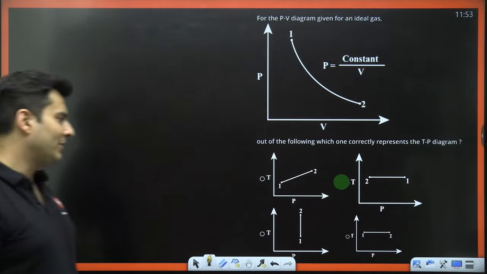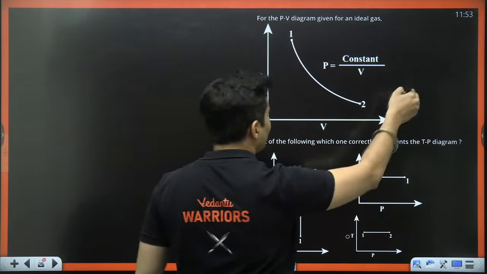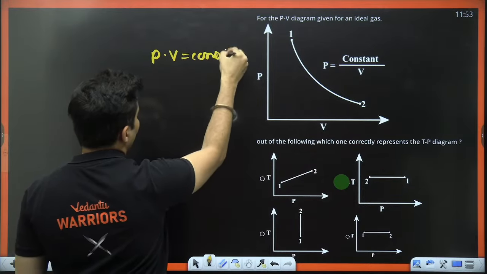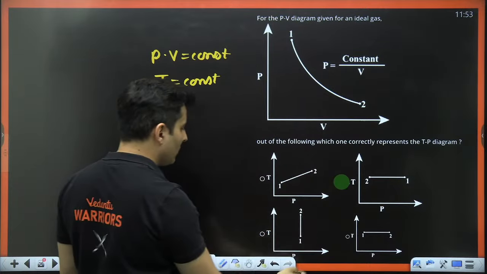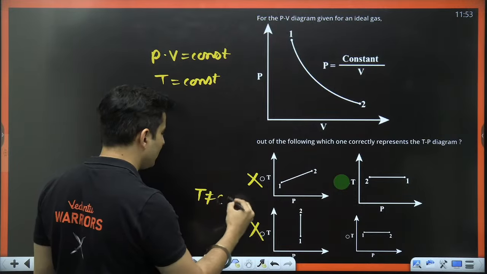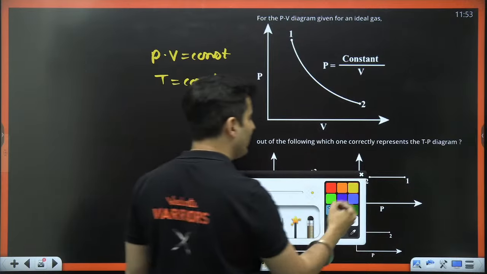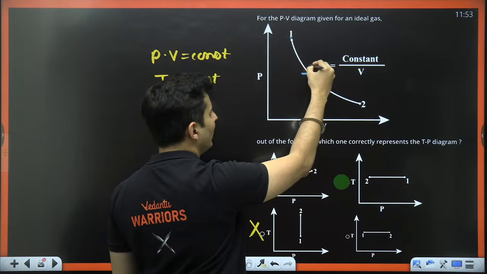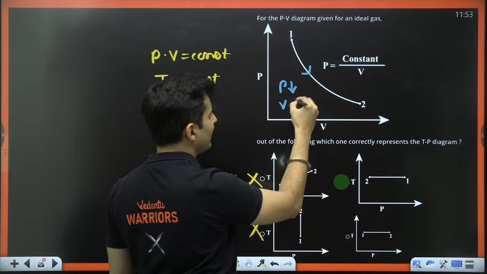Oh my God. No, it is not D, it is option B. I'll tell you what is the difference between these two. In this graph, you can clearly see pressure into volume is constant. That means temperature is constant. Here temperature is changing, here also temperature is changing. So these two graphs are eliminated because temperature is not constant in these two. These two are acceptable, but you should see the numbers 1 and 2. You are going from 1 towards 2. So as you go, the pressure is reducing, the volume is increasing.